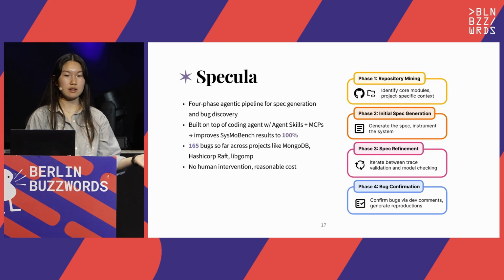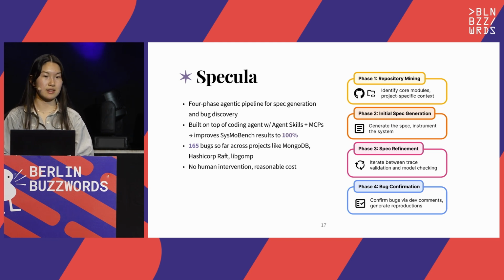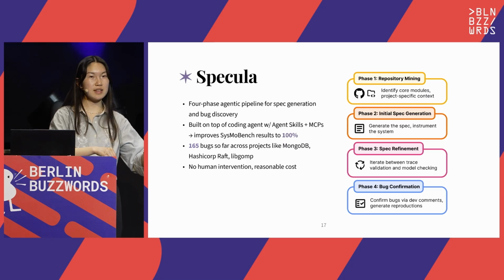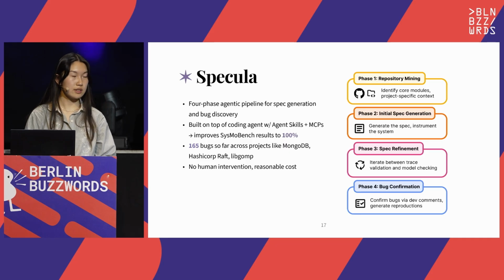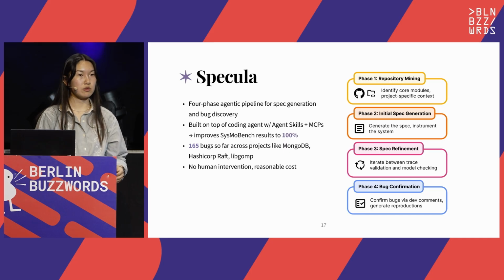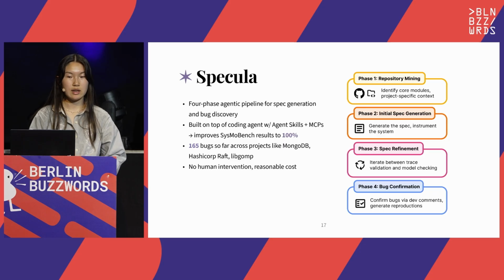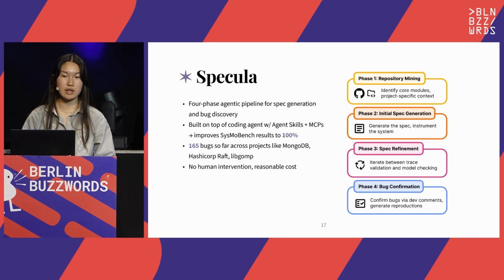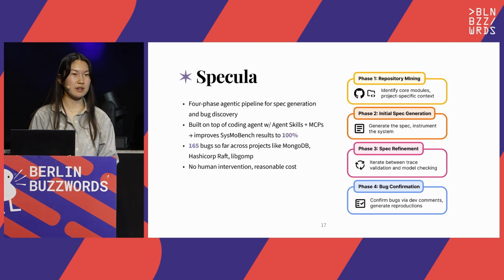So this is where Specula, our tool, comes in. It's a 4-phase pipeline for automatic spec generation and bug discovery. So you pass in a project's codebase and get bug reports and this generated spec as an output. And you can see a summary of the 4 phases on the right-hand side here. Specula as an agent will start with repository mining to gather some high-level context of the project. Then it will generate and refine the specification iteratively, and then finally confirm any bugs that it finds. And so these workflow phases should ring a bell. They're exactly what I had mentioned in the typical TLA Plus workflow.